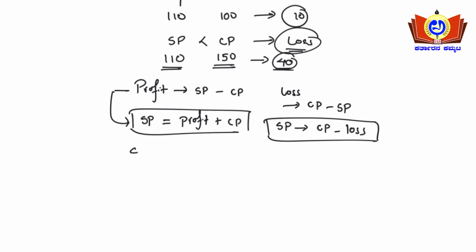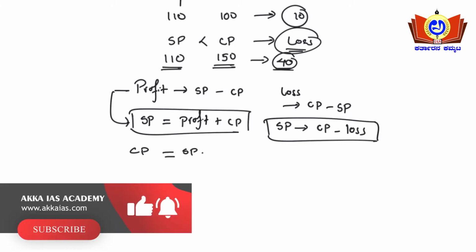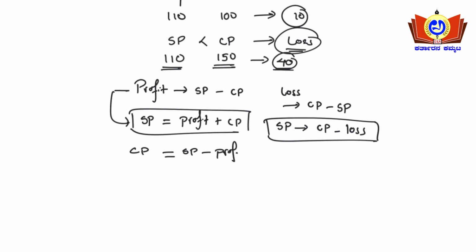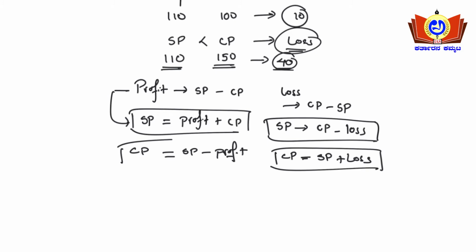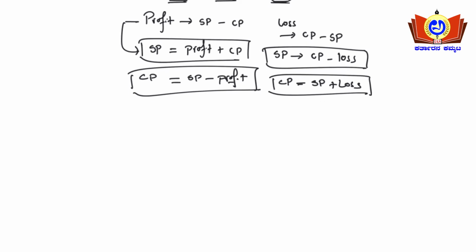Similarly, what is cost price here? Cost price will be selling price minus profit. Similarly, cost price will also be selling price plus loss. These are the few basic formulas you need to remember while dealing with profit and loss concepts. So how do we calculate the profit percentage or loss percentage? If the question asks what is the loss, you can say directly, 40 rupees is the loss, or 10 rupees is the loss, or what is the profit, 10 rupees or 40 rupees is the profit.